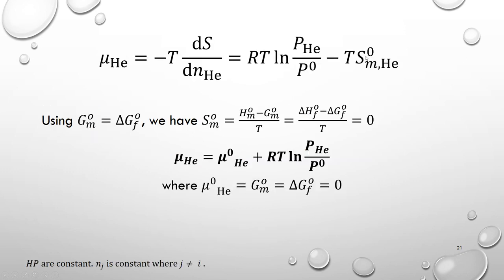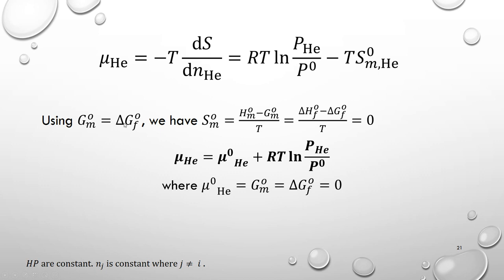So again, we got this expression, and then realize this, if we use this equation, we assume the molar Gibbs energy in the standard condition is just the Gibbs energy of formation in the standard condition, and we can have this molar entropy to be zero. And then we can convert this equation to this equation with some decent derivation, easy derivation, but decent derivation, because this mu naught, this is standard chemical potential, is simply the molar Gibbs energy of helium under standard condition.